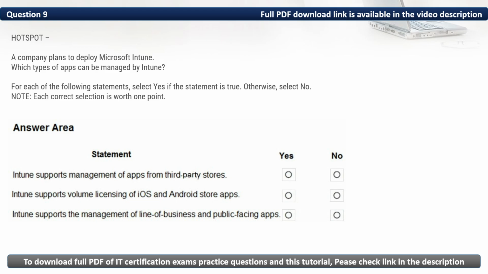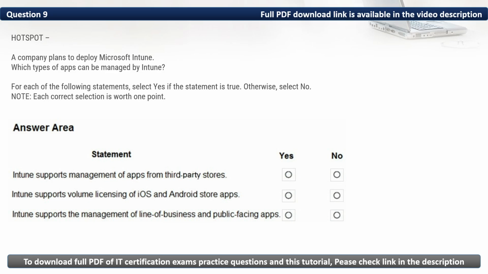Question 9. Hotspot. A company plans to deploy Microsoft Intune. Which type of apps can be managed by Intune? For each of the following statement, select yes if the statement is true, otherwise select no. Note, each correct selection is worth 1 point. To the answer area, statement. Intune supports management of apps from third-party stores. Here, the correct answer is no, it does not.